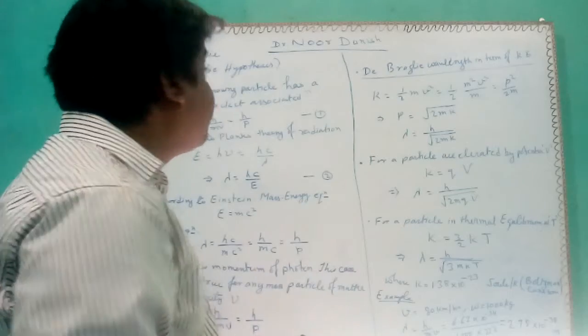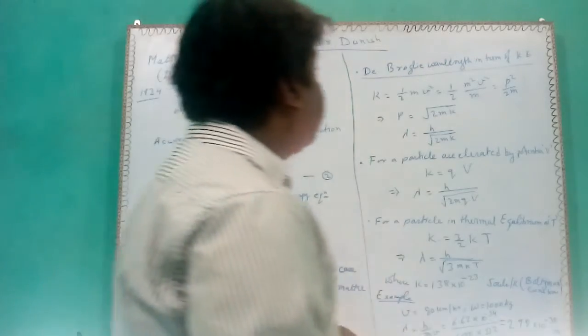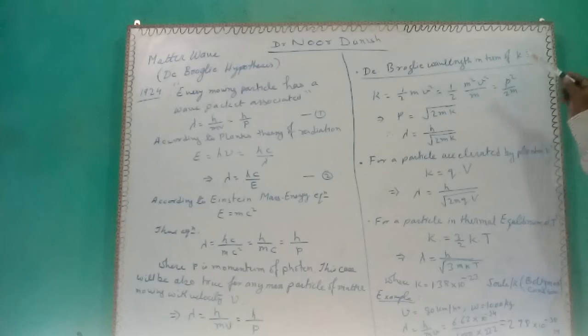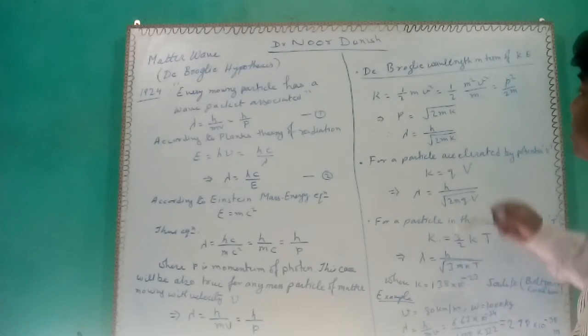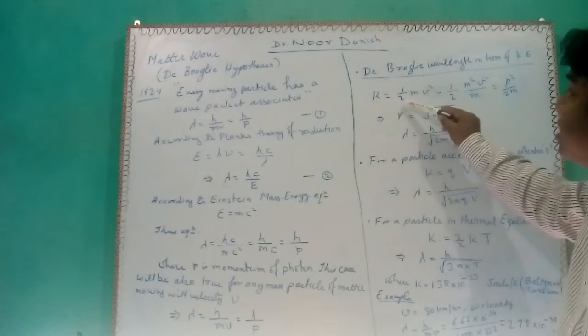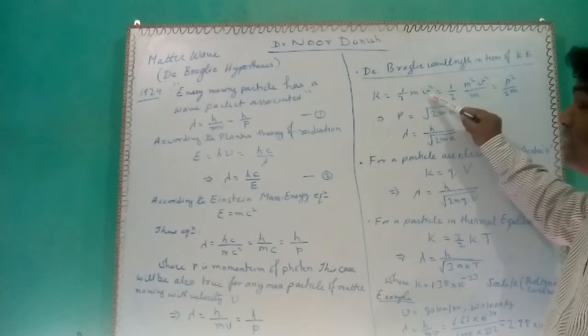Let's now see this equation in terms of De-Broglie wavelength in terms of kinetic energy, meaning the particle is moving with some kinetic energy. We know kinetic energy is given by half mv square.